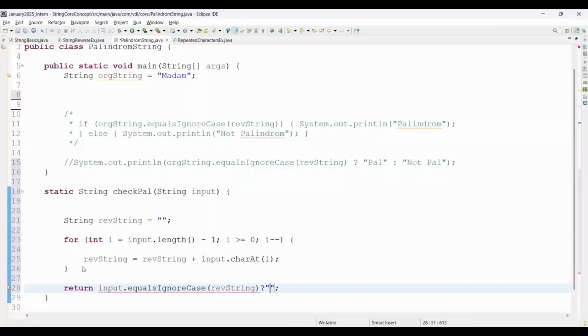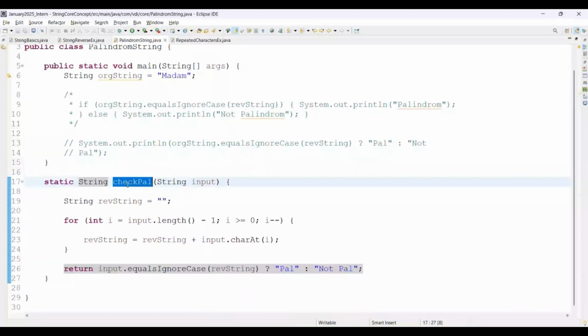Okay. Then here you can say this is palindrome and this is not palindrome. It means I created a separate function. Which function I created? checkPalindrome. And function means method. I will start with the lowercase; later you can pass the capital there.